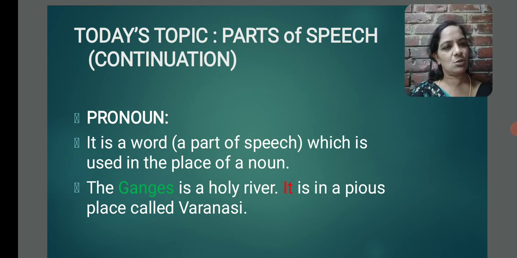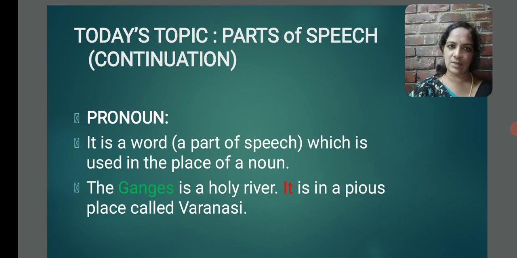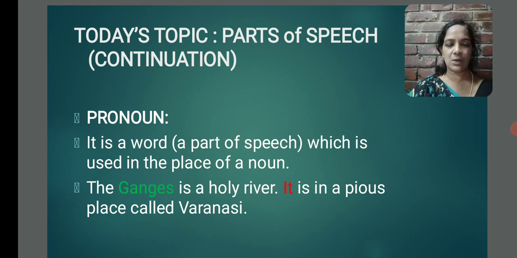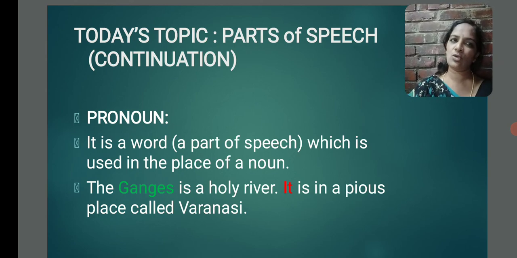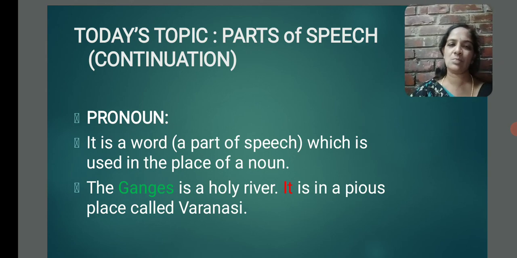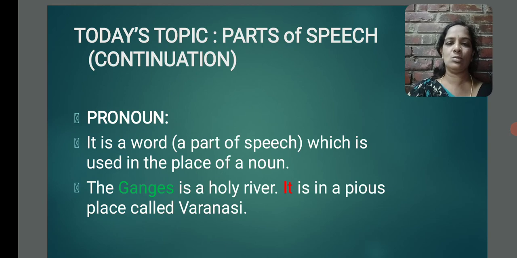The Ganges is a holy river. In this sentence, we are talking about a river called Ganges. So, it is the name of that particular river. So, it is a noun. Now, it is in a pious place called Varanasi. What is in a pious place called Varanasi? The same Ganges river. But we are not using the same noun here also. We are using some other word in the place of that noun. What is that pronoun we use here? It. So it is a pronoun.